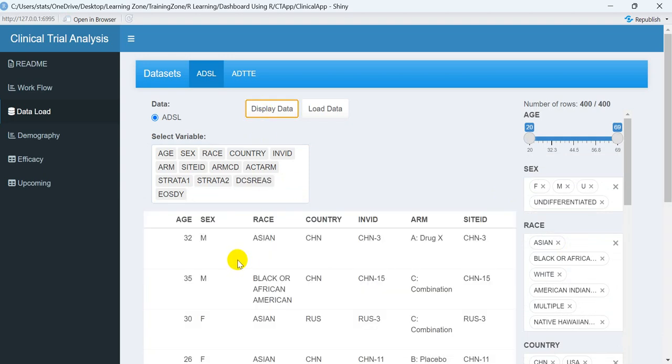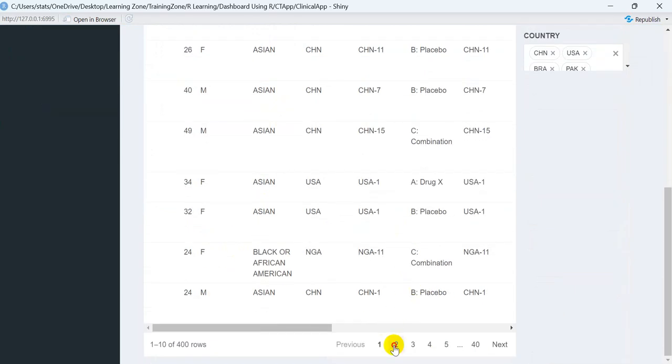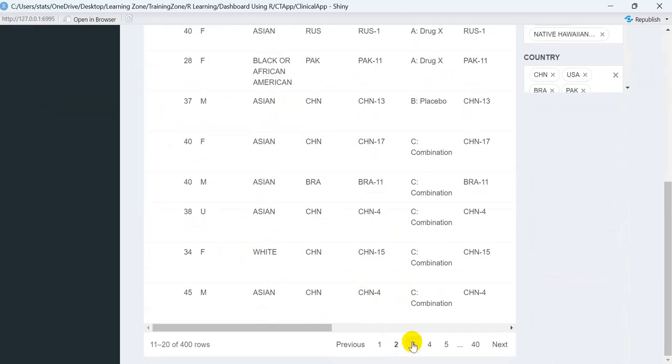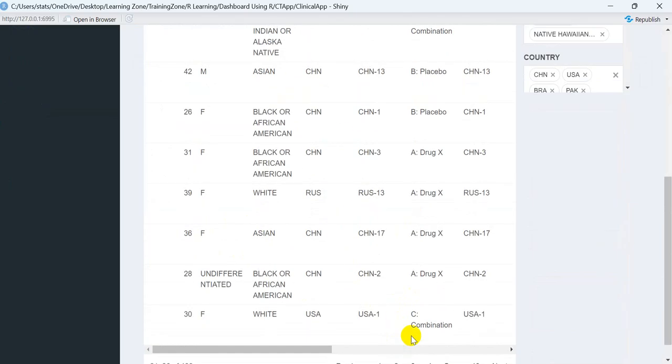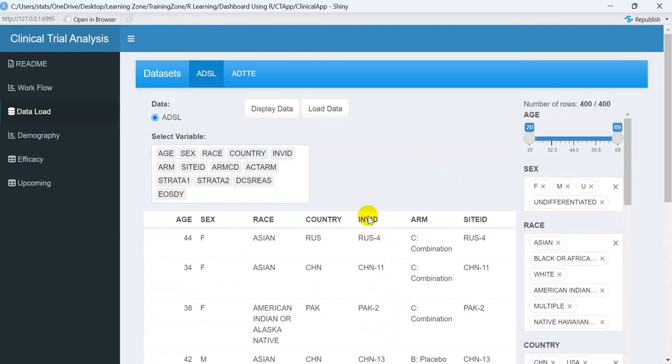Whatever data variables I selected, all the corresponding data is visible to us. Here we are showing only 10 records at a time, so you can see all the data that way. Now suppose you want to apply a filter condition. For example, we have 400 patients right now.